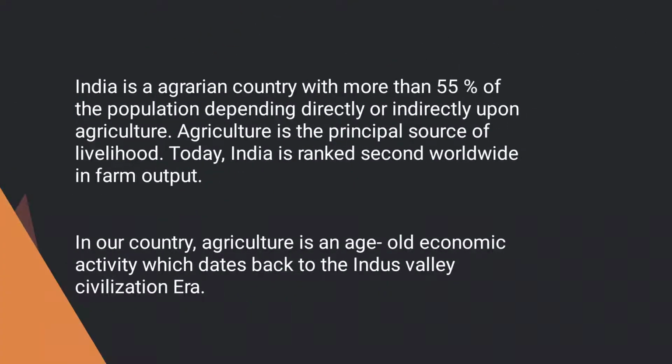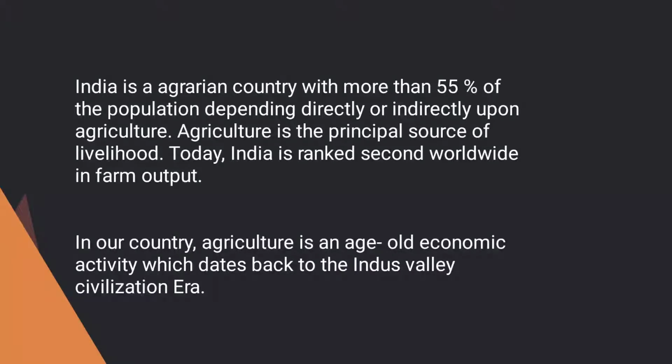India is an agrarian country with more than 55% of the population depending directly or indirectly upon agriculture. Agriculture is the principal source of livelihood. Today, India is ranked second worldwide in farm output, meaning the main thing on which the population of our India is dependent is agriculture.